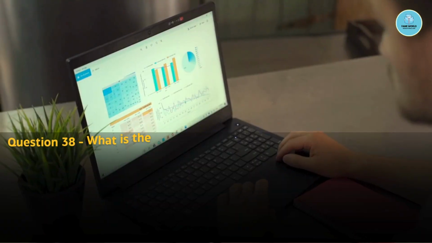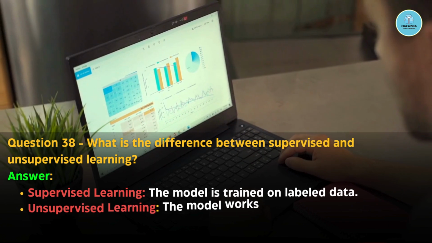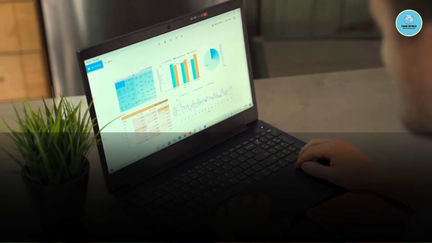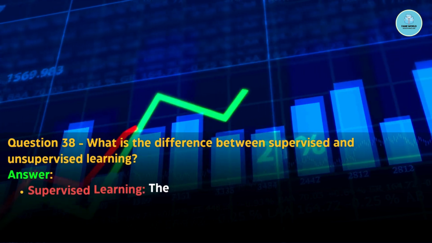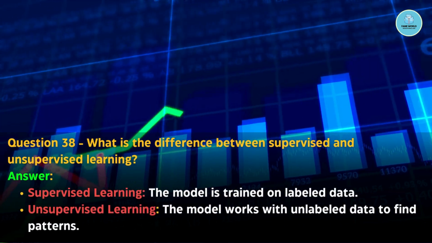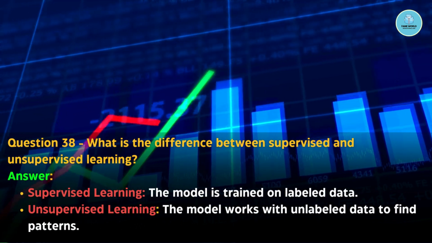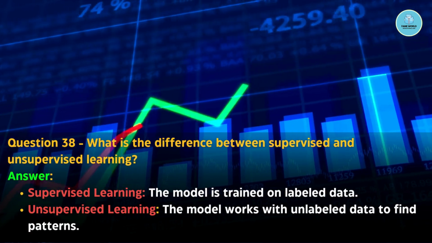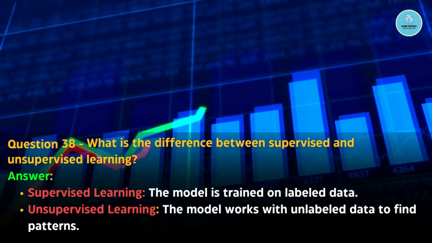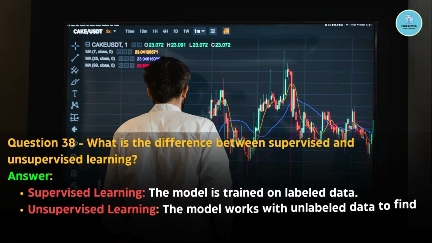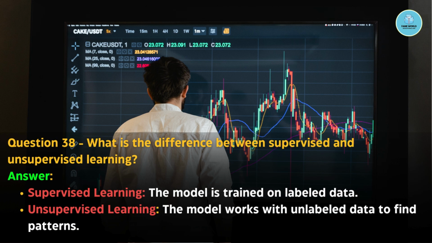It's quite a simple question. When we talk about supervised learning, the model is trained on labeled data, whereas in unsupervised learning, the model works with unlabeled data to find patterns. There is one more type of machine learning, that is reinforcement learning, which is actually a combination of supervised and unsupervised learning.